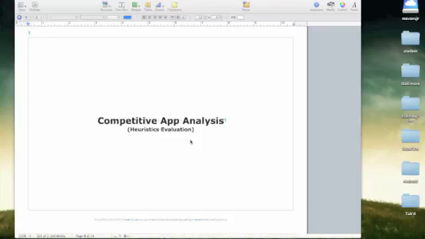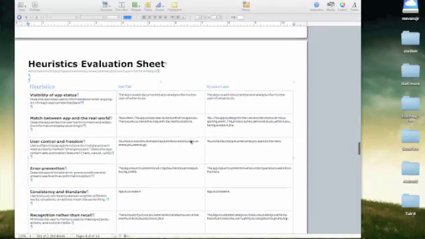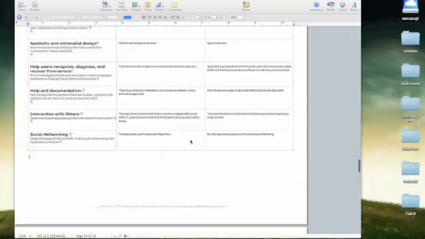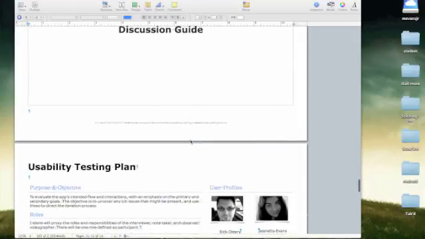So I already created a video with our heuristics evaluation, but just to skim over it, it's some of the things that I compared to two similar apps called Bar Tab and Bypass Lane that have some similar features that I want to accomplish with my app called Tab. You come down here to usability testing plan. This is basically what I'm doing right now.